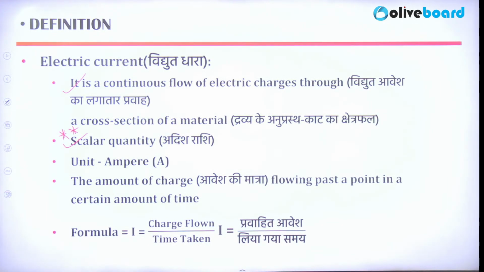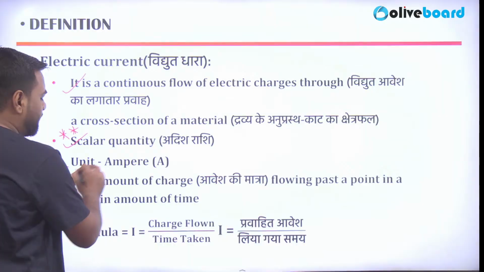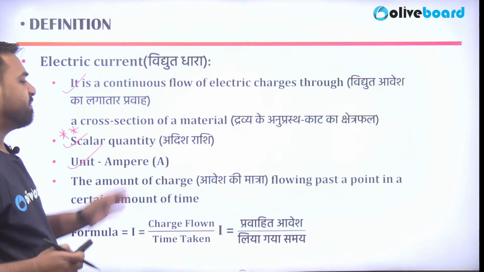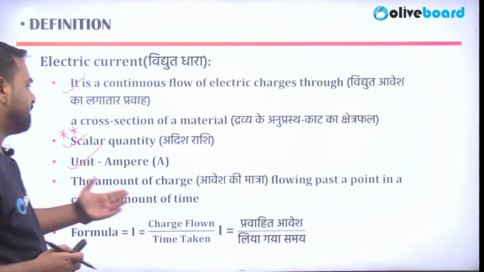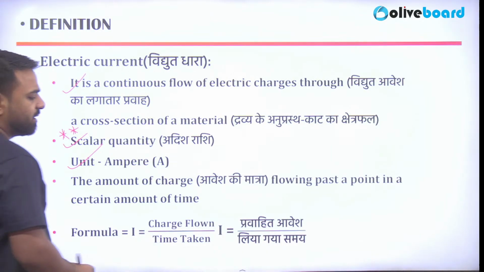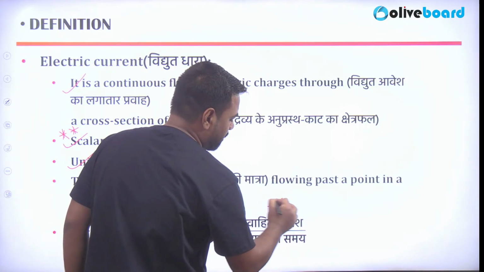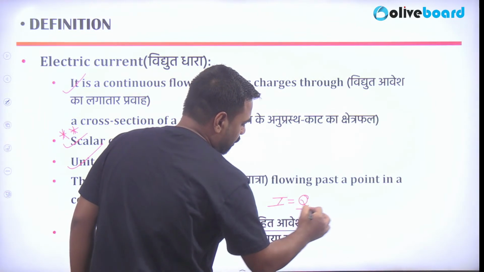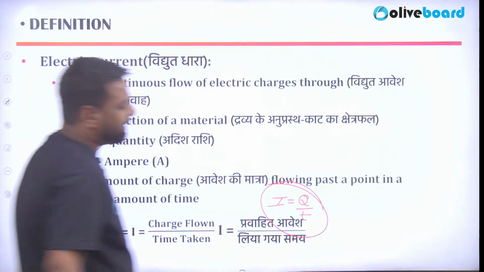So now guys, what is the unit of the current? That is ampere, and the amount of charge passing past a point in a certain amount of time, that's what current is. So with the formula, that is I is equal to Q by T, where Q is the charge, T is the time, and I is the current.